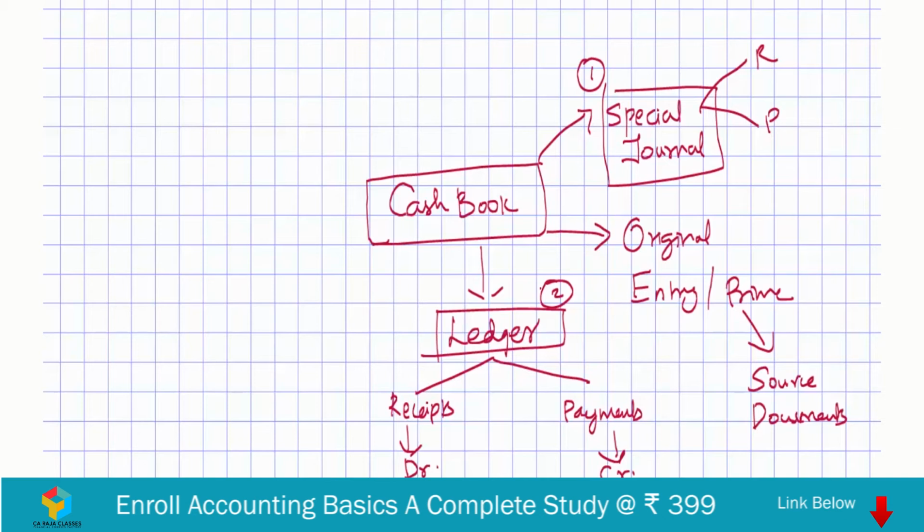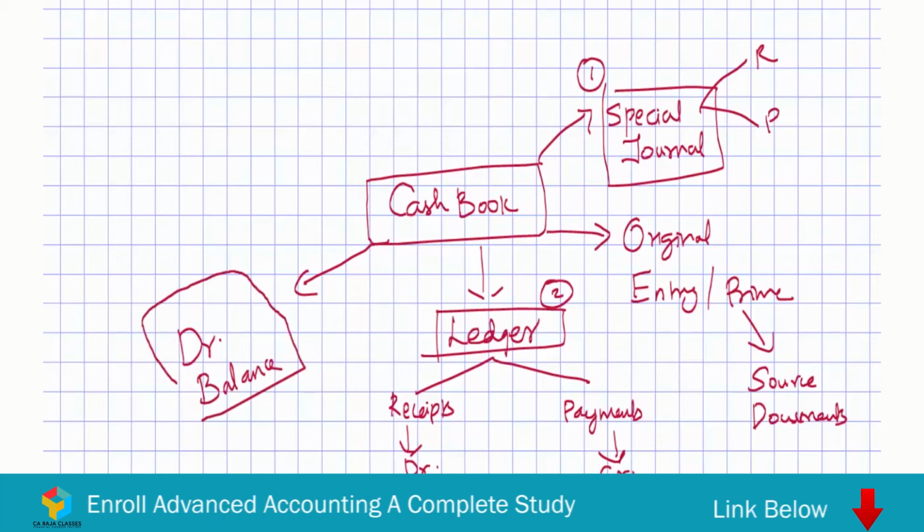And what you have to understand is cash book will always have a debit balance. How is that possible? Yes, because only when you have cash can you spend, and you cannot spend without having cash. So the cash payments will never exceed the cash available. So obviously the balance of cash book will always be in debit. To put it shortly, cash book is a special journal which is used for recording all the cash receipts and cash payments. Let us also see what the advantages of maintaining the cash book are.